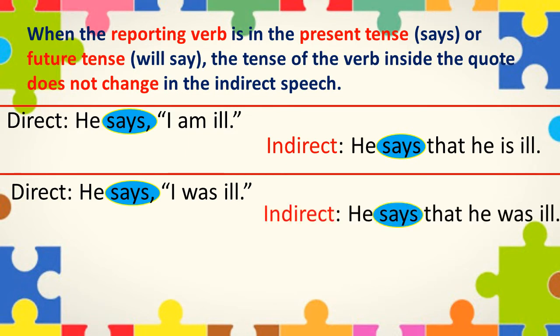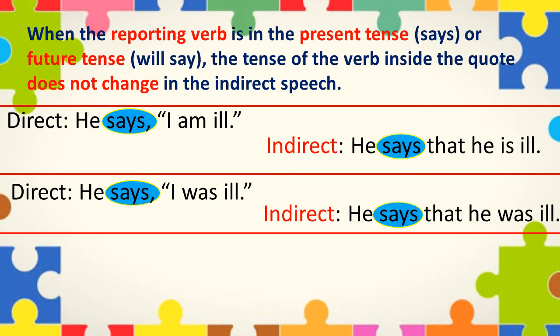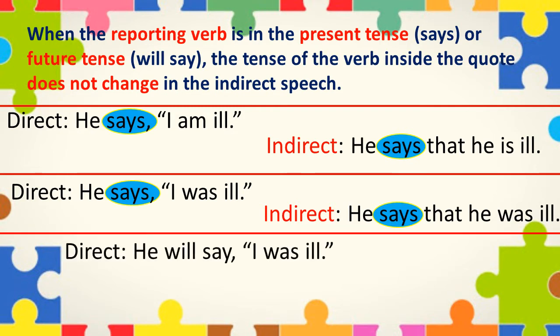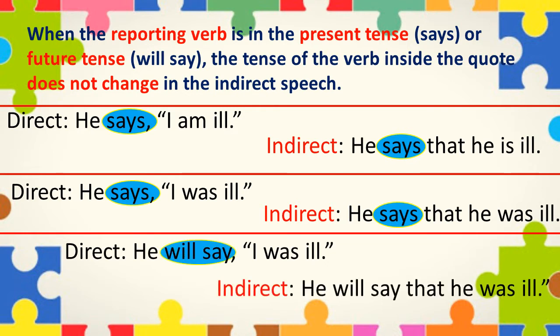Next example is of future tense under direct speech, and it is, "He will say, 'I was ill.'" So it will become, "He will say that he was ill" in indirect speech. I hope it is clear because of the examples.